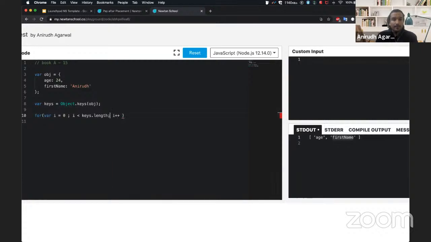Just try to make it more clean. And then I can log console.log key is, the key is keys at the ith index, and the value for it